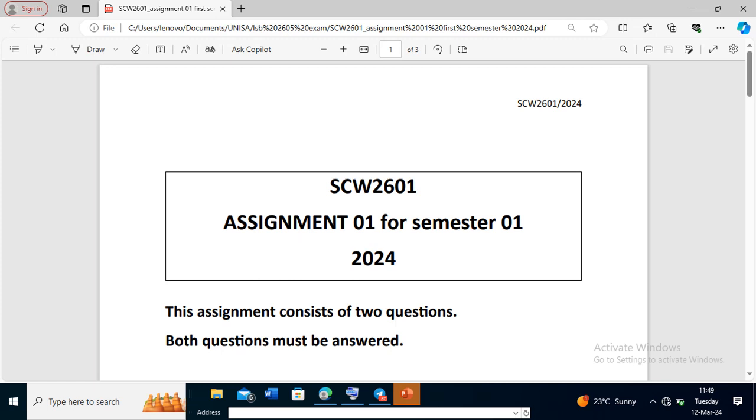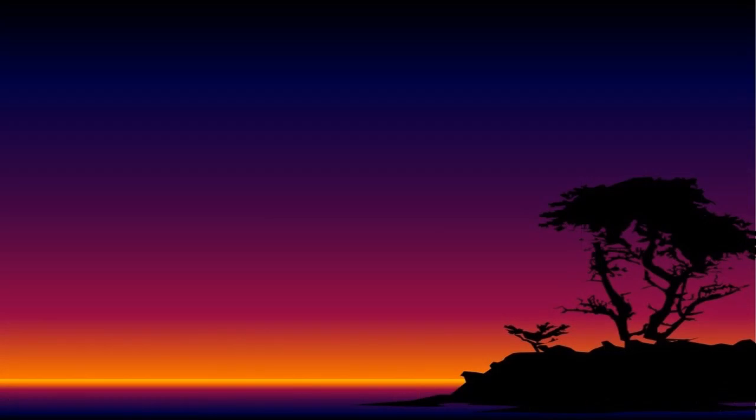So this assignment, guys, as I have explained, is SCW 2601 assignment 1 for semester 1 2024. It states that this assignment consists of 2 questions, and both questions must be answered. As you can see here, we're on question 1. Above the question there's a picture of a page. It's there to help us answer this question.